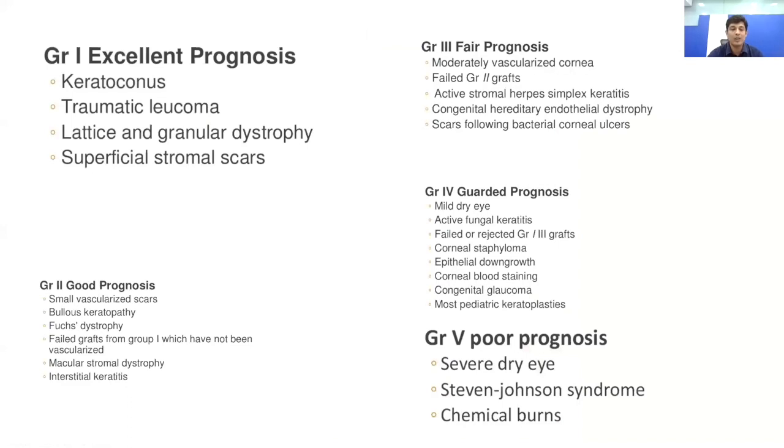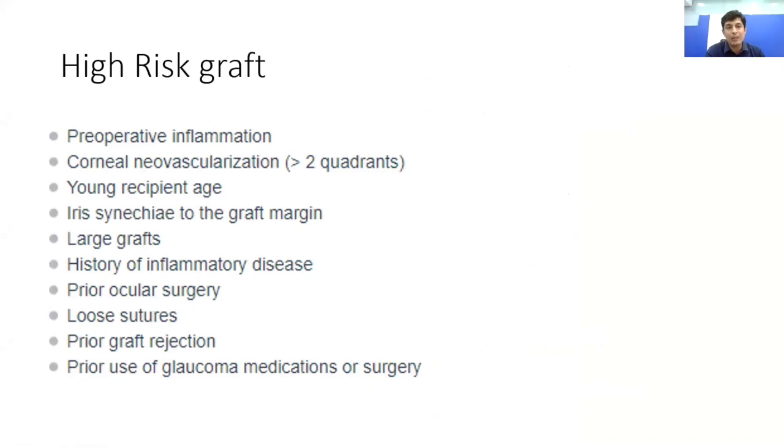Now, once we know all these factors, it is always important to know what prognosis we can expect in our cornea transplants. There are certain diseases such as keratoconus, Fuchs endothelial dystrophy, pseudophakic bullous keratopathy. These cornea transplants, we know they are going to do well after the surgery. But there are certain other diseases such as severe dry eyes, Stevens-Johnson syndrome, where we are sure that the graft is not going to do well. Now, this is a very important concept which all PGs should remember about the high-risk graft.